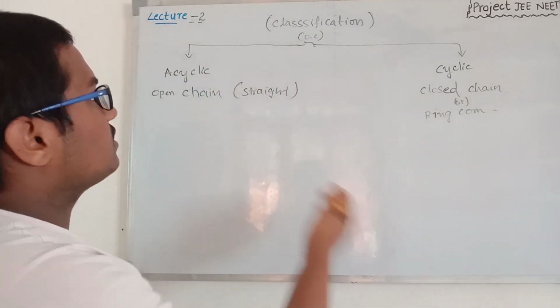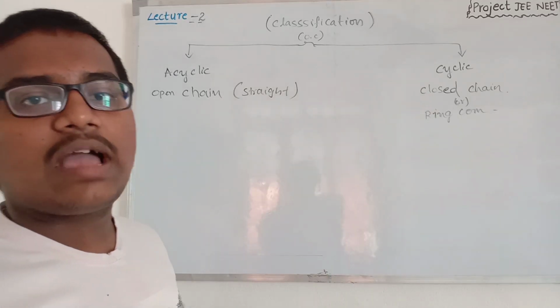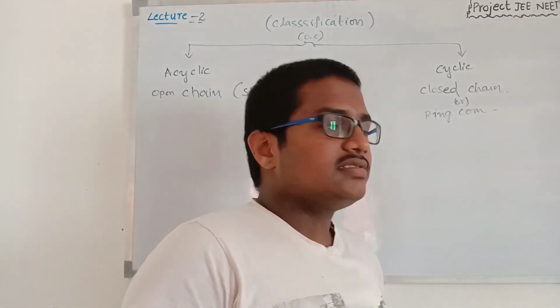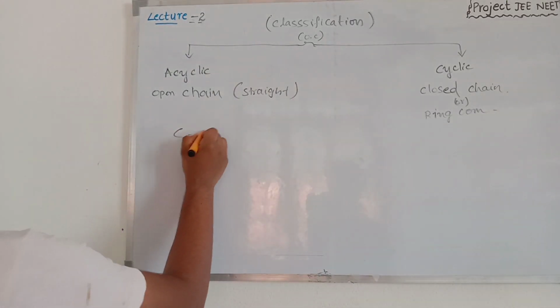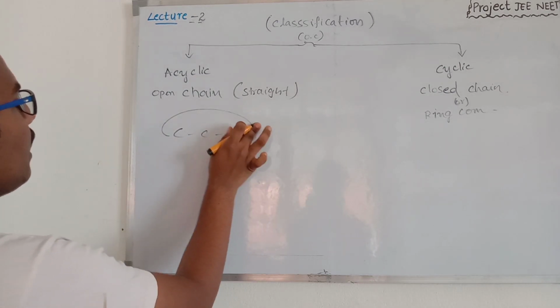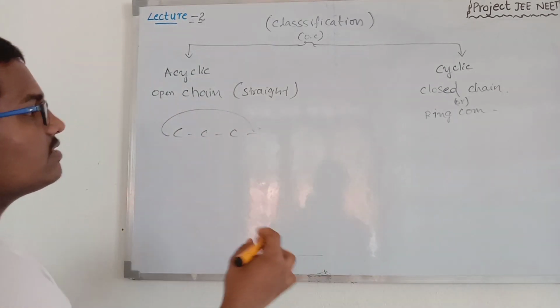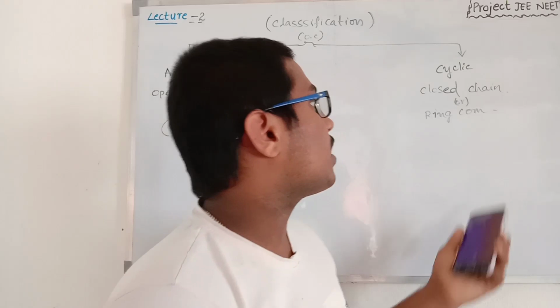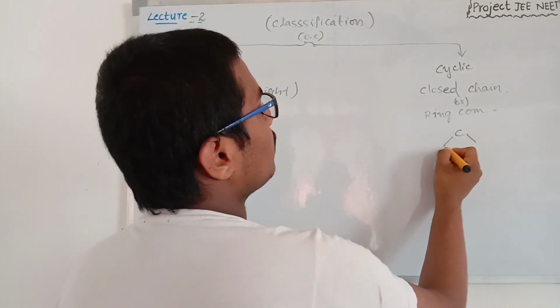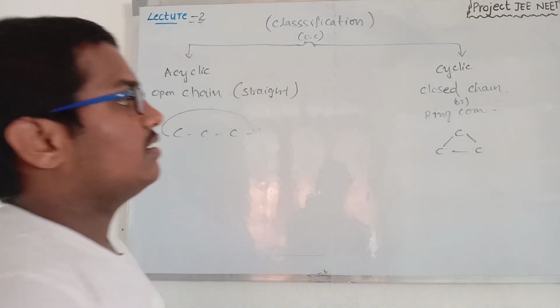How does the difference between these two arise? The acyclic structures contain only straight line compounds. This carbon will not be attached to this carbon again. But in cyclic carbon compounds, mainly ring structures are seen.